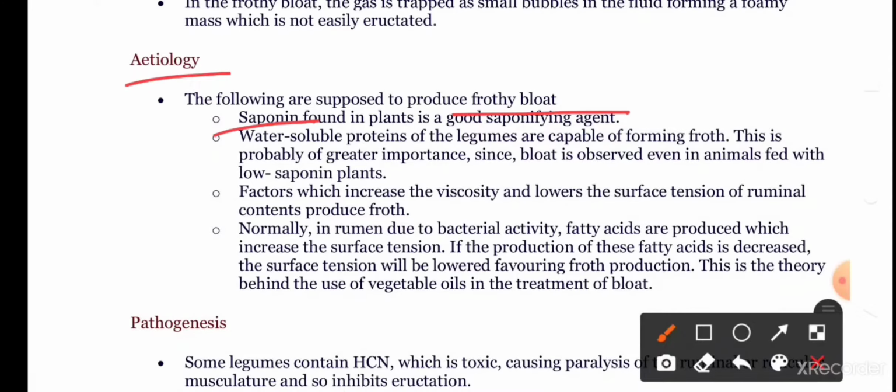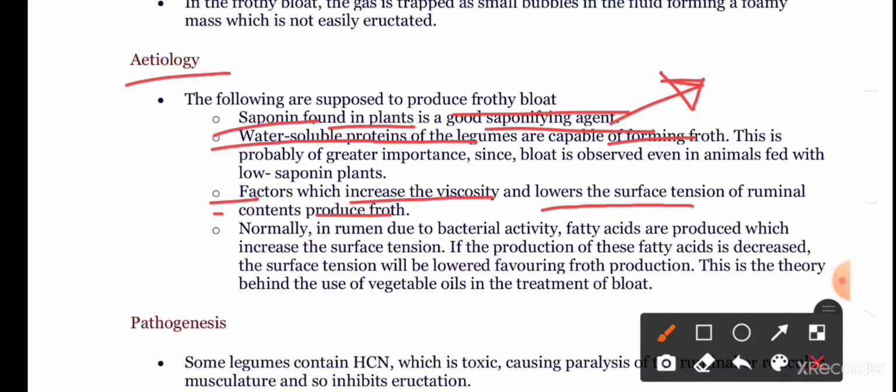The saponin which is present in plants is a good saponifying agent that leads to the formation of froth. And the water-soluble proteins of the legumes are capable of forming froth. Those factors which facilitate an increase in the viscosity and lower the surface tension of the ruminal content are able to produce froth.